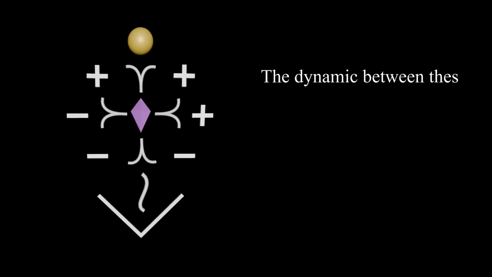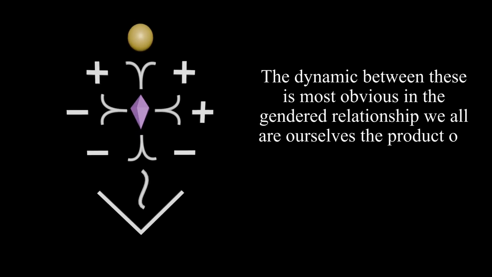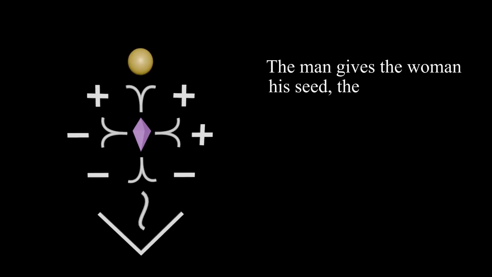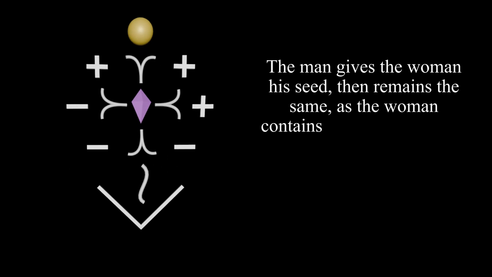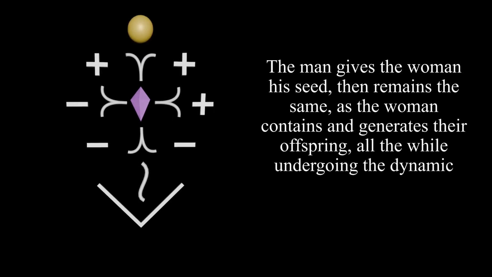The dynamic between these is most obvious in the gendered relationship we all are ourselves the product of: sexual union between a man and a woman. The man gives the woman his seed, then remains the same as the woman contains and generates their offspring, all the while undergoing the dynamic process of childbearing.